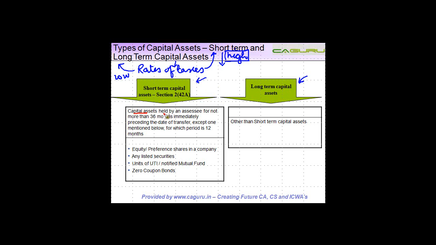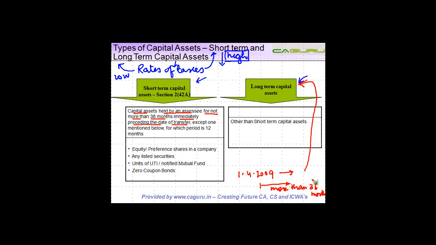Capital assets held by an assessee for not more than 36 months immediately preceding the date of transfer. So let's say, for example, I acquire an asset on 1/4/2009. If I continue to own it for more than 36 months, then it is a long-term capital asset, right?